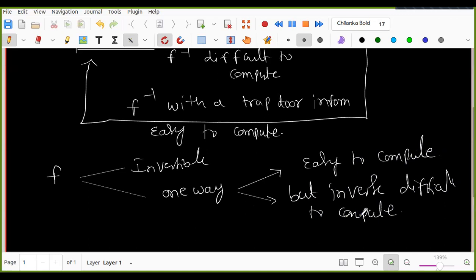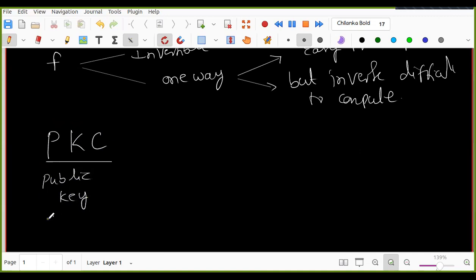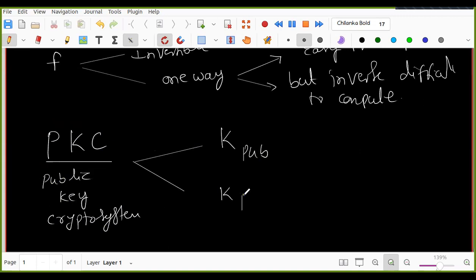Yeah, okay. So this is what the public key crypto system depends on. I'll give one thing, right? In the public key crypto system, PKC, we have two keys, right? One is called K public, one is called K private. This pair, K public, comma K private, is a pair.